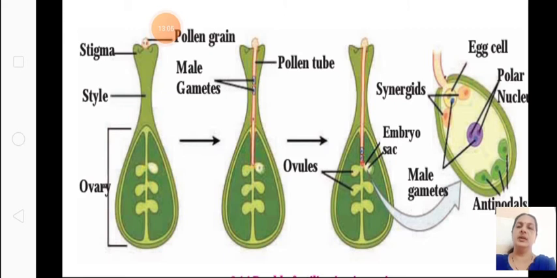So when the two male gametes come near and the pollen tube bursts open, in the embryo sac one male gamete fuses with the egg cell to form the zygote, and the other male gamete fuses with the two polar nuclei inside the ovule, and the endosperm is formed. This is called the double fertilization method because two nuclei are involved.